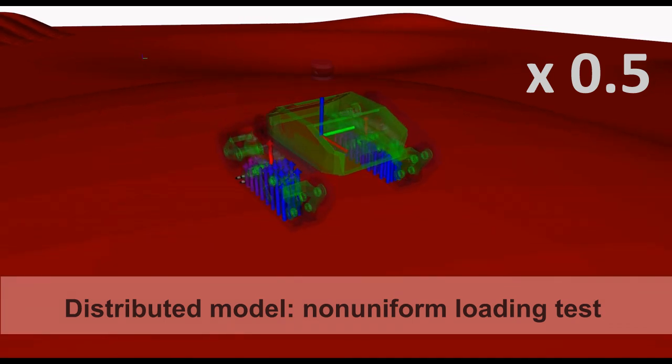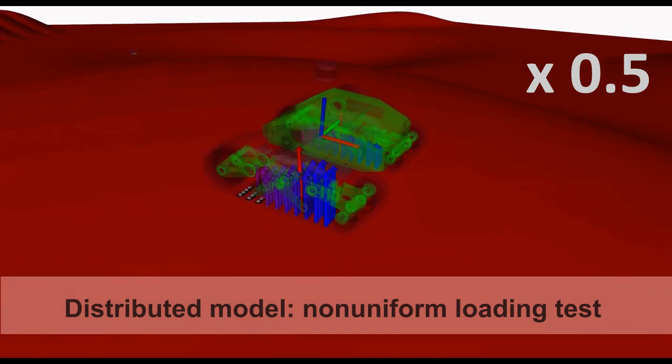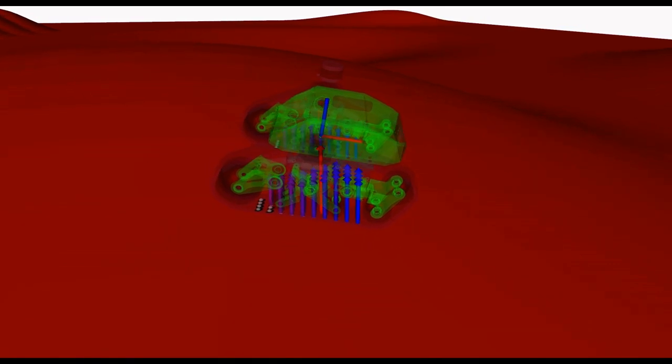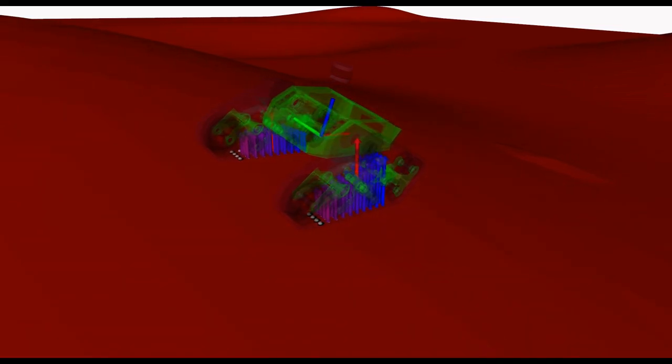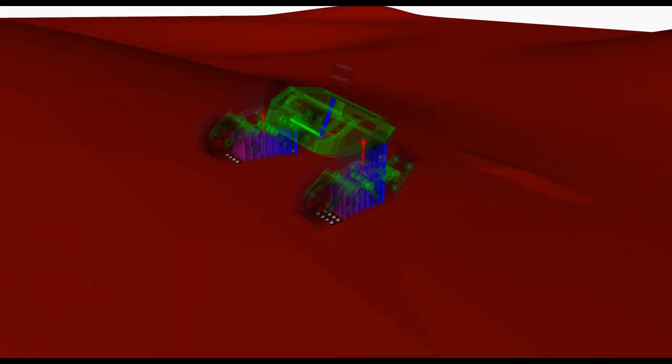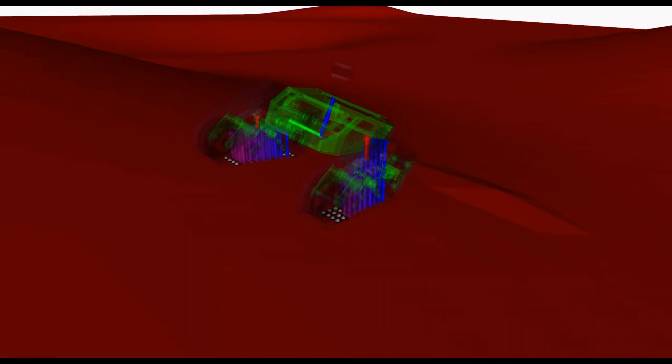We tested the high-fidelity distributed parameter model in open-loop simulations on inclined terrains, analyzing how track load distribution changes depending on the robot's relative position on the slopes. The results showed increased loading on the front section when moving downhill.